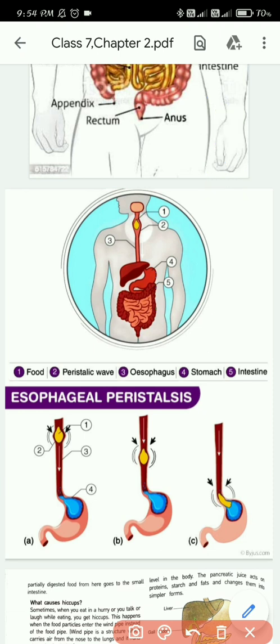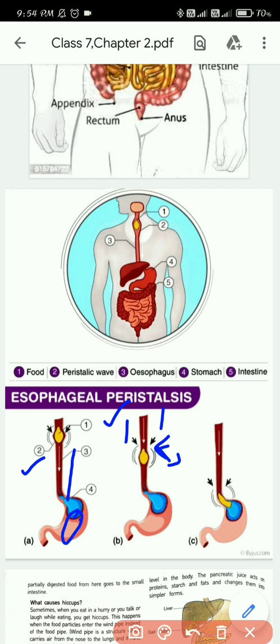If you see the picture here, you can understand. Whenever the food was at point number 1, it got expanded. As soon as it reached point number 2, point number 1 got contracted. This movement happens throughout the pipe, and then the food will reach the stomach. When it reached point number 3, points 1 and 2 came back to their original shape, and point number 3 got expanded. As soon as it leaves point number 3, it will again come back to its original shape.